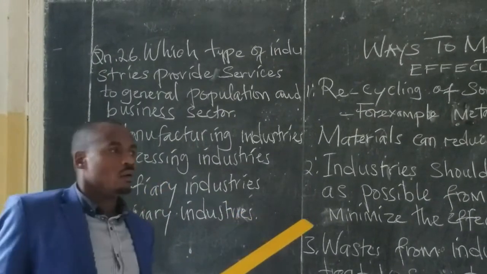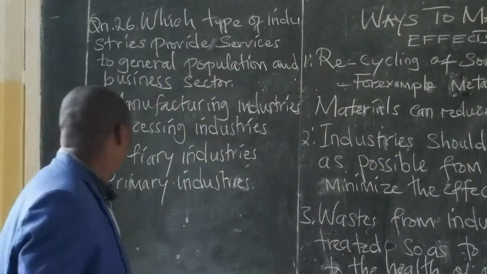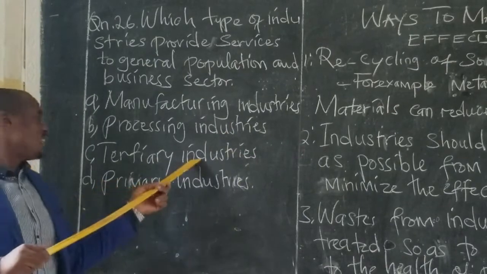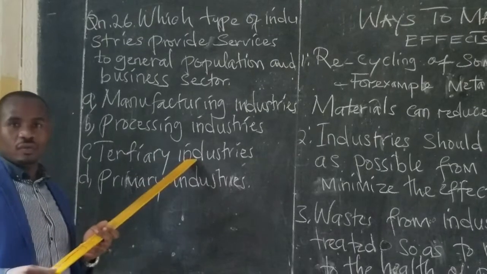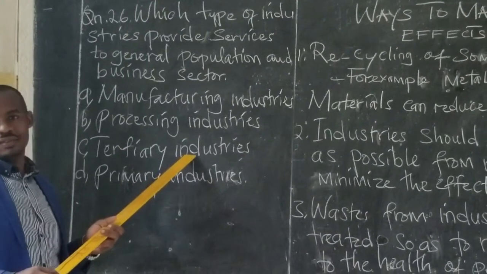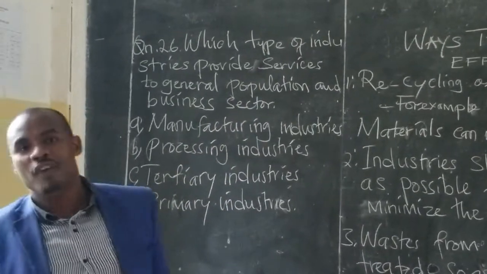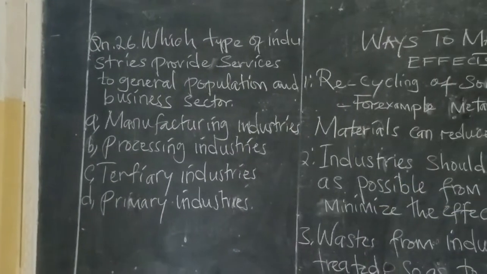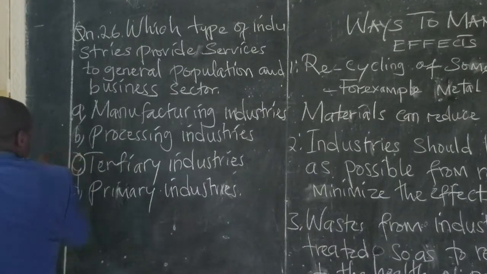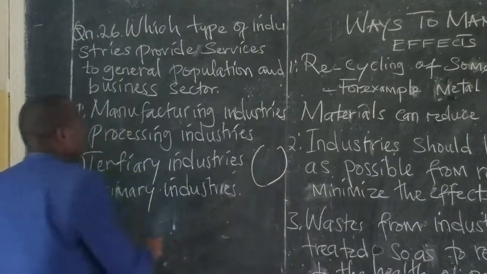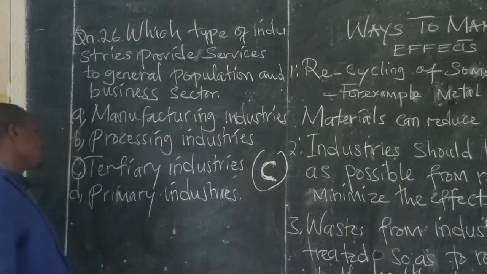As simple, we have passed through the types of the industries one after another. We have seen tertiary industries. These are industries which provide services to the business and the consumers. So the correct answer to this question is choice C, which is tertiary industries.